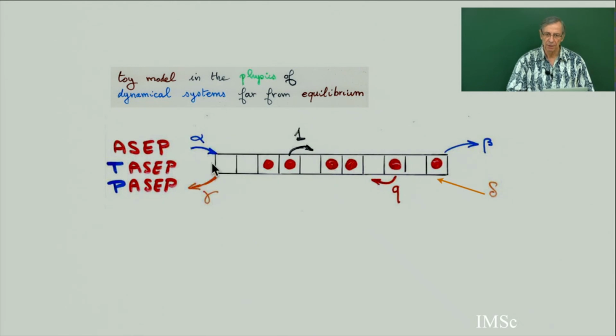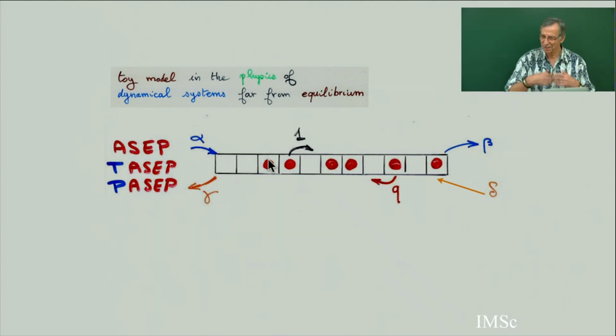And the physics model is you have a finite strip of n cells, and in each cell, maybe the cell is empty, or maybe there is one particle. Exclusion means that there is at most one particle in each cell, no two particles in the same cell.